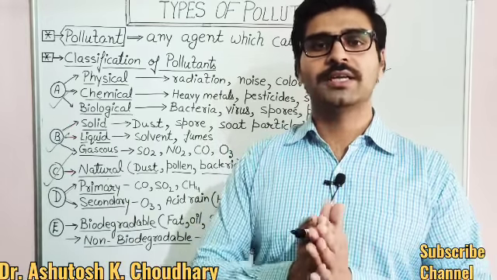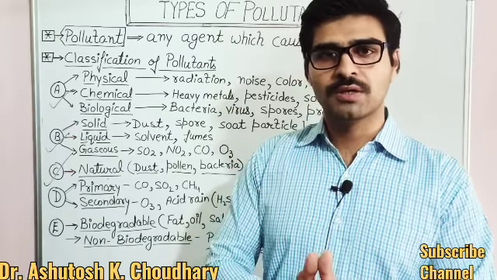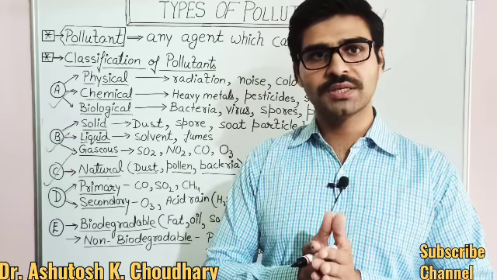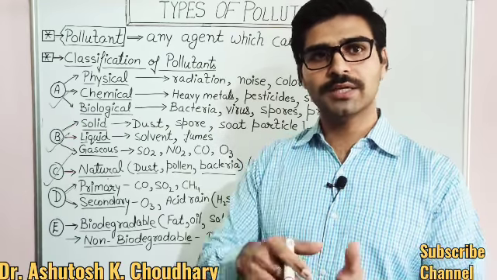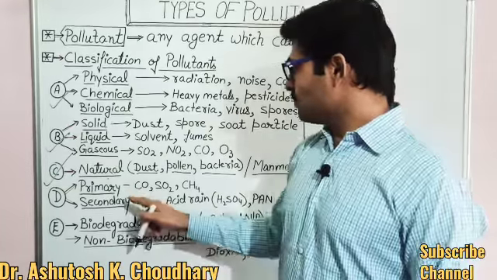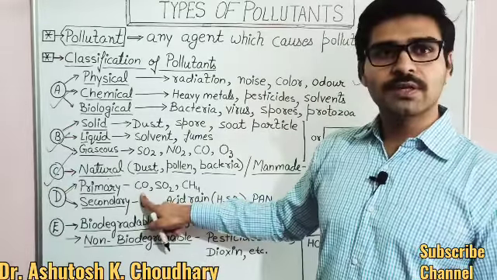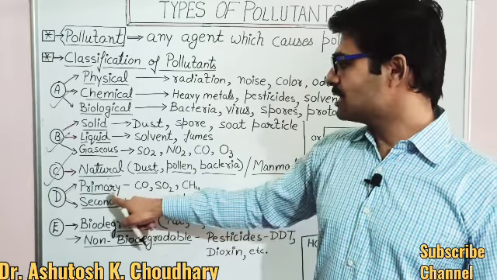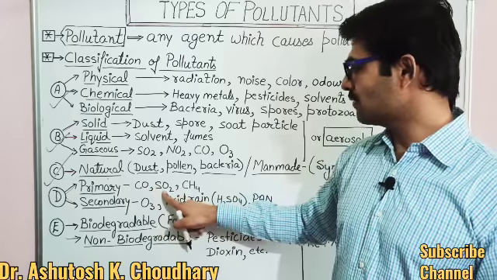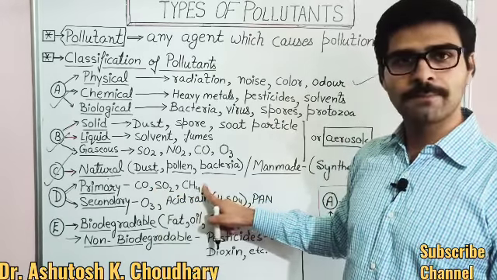Suppose we have burned some waste and different gaseous components enter the atmosphere. The components which enter the atmosphere directly after burning are considered primary pollutants. For example, carbon monoxide, oxides of sulfur, methane.